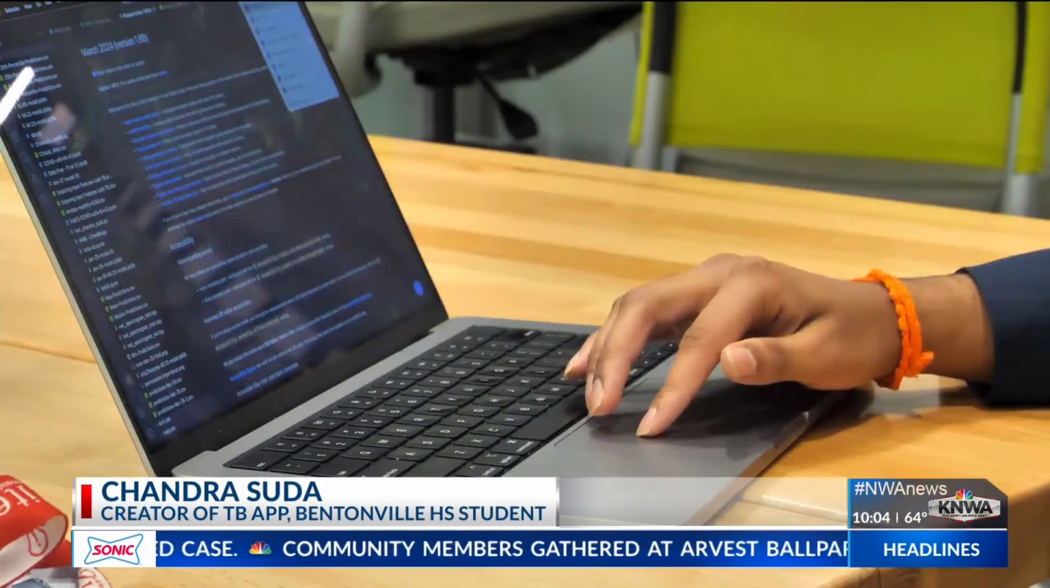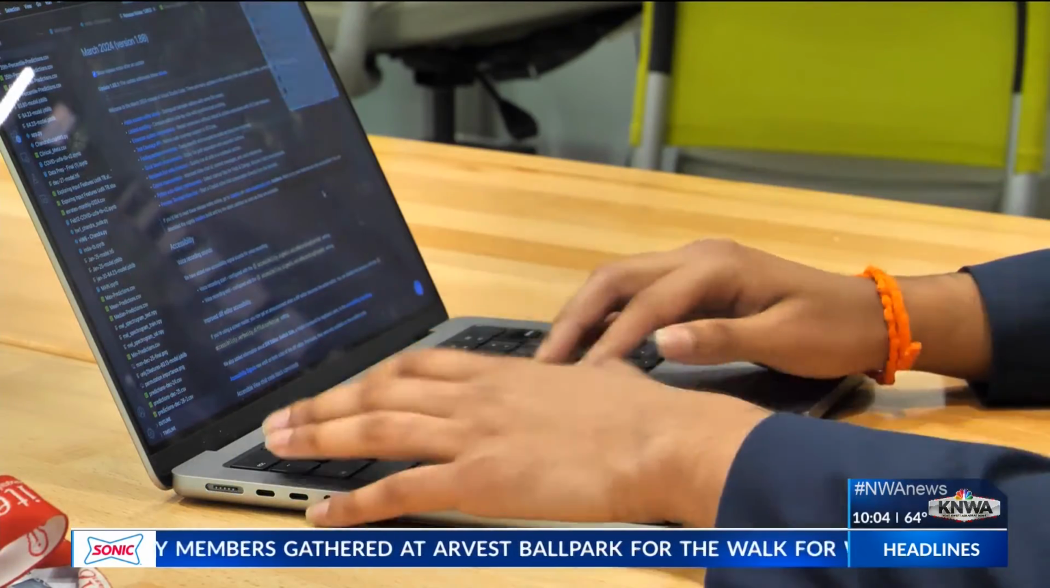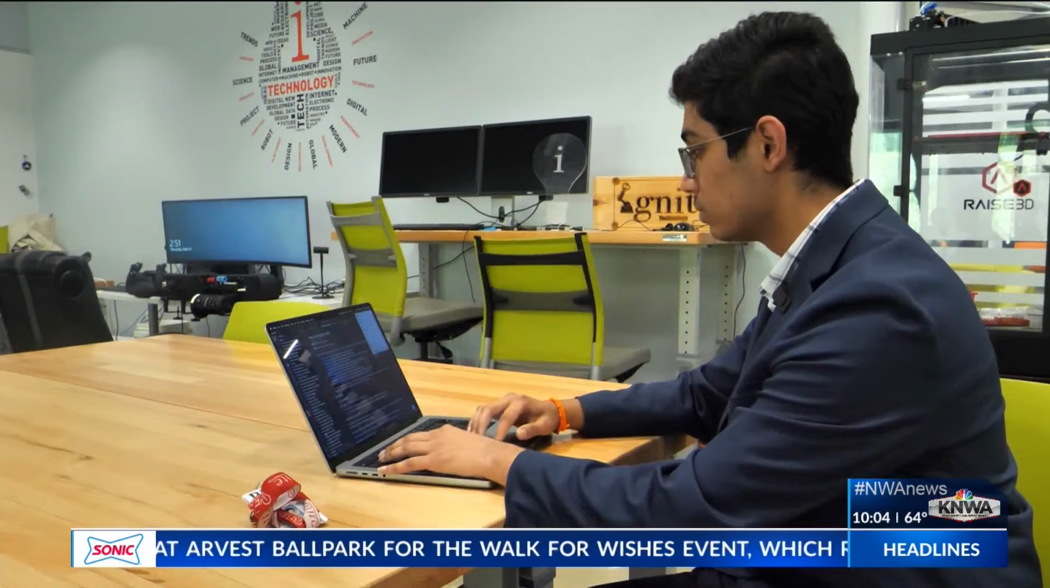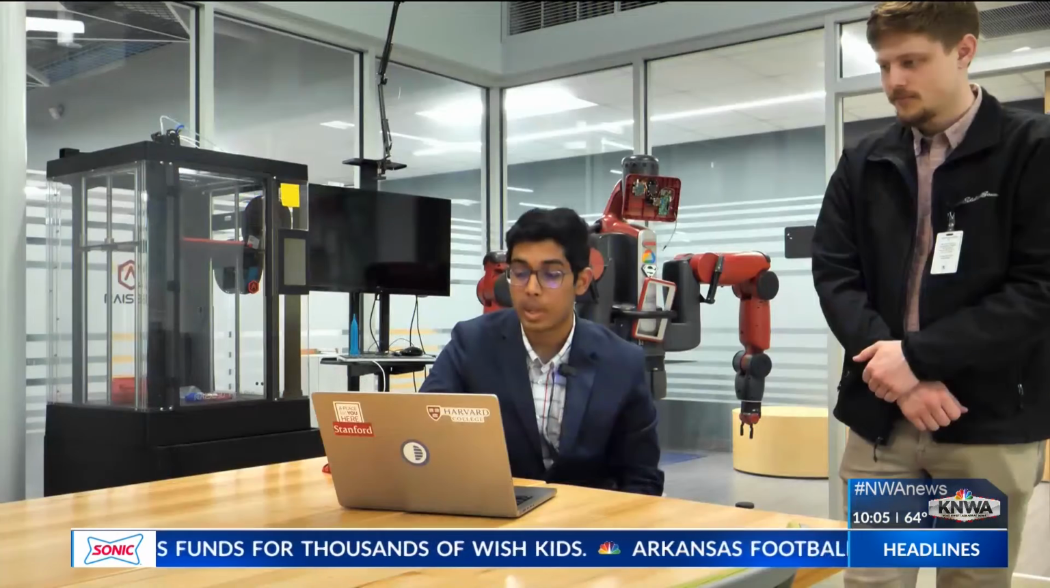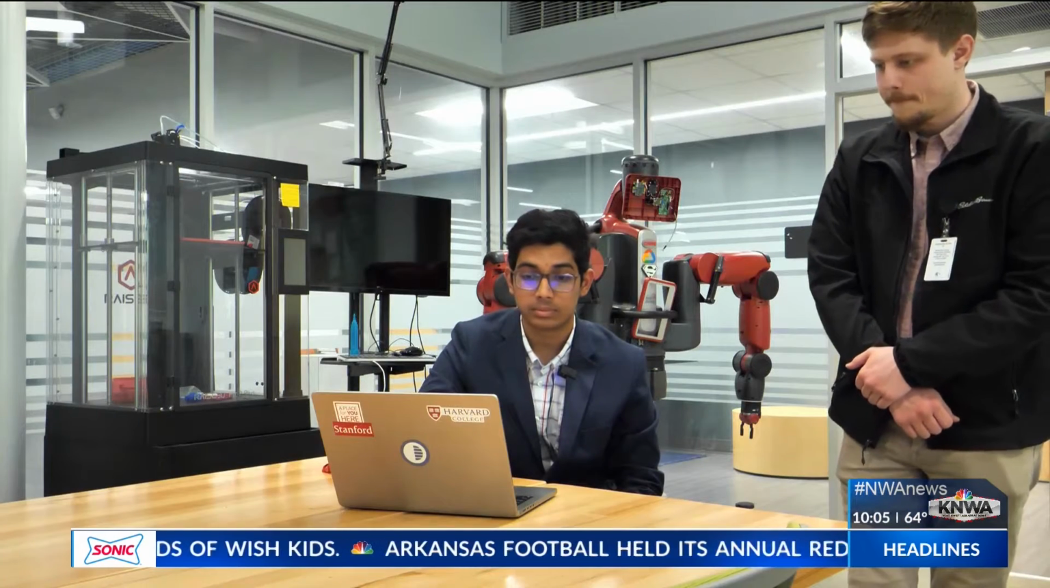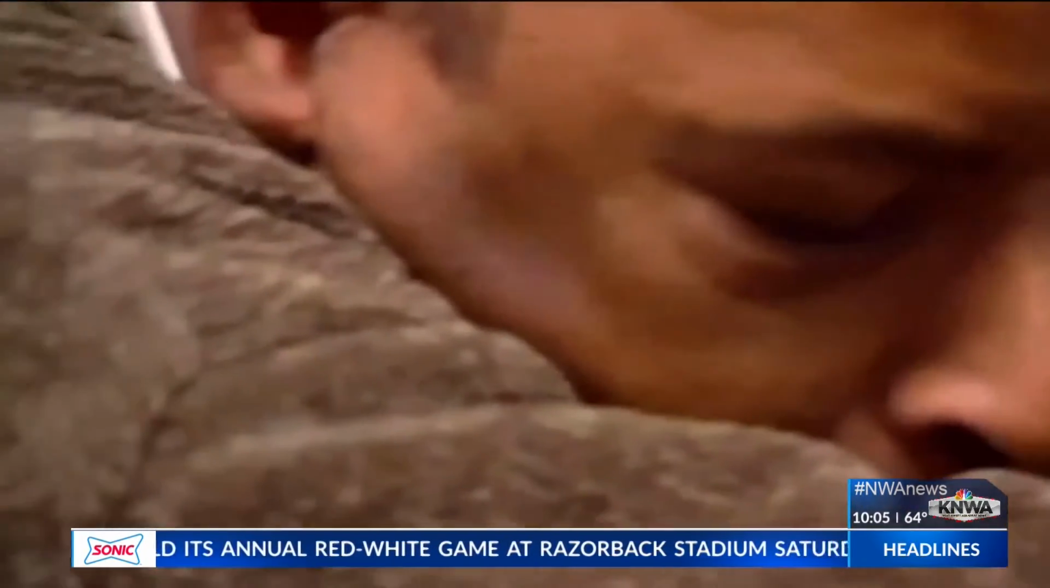Suda always loved building things, and eventually he found his passion for AI and machine learning. I really liked how using artificial intelligence, we can do stuff that even humans might not be able to do. He wanted to create something meaningful. As he dived deeper into research, he realized how big of an issue tuberculosis, or TB, is.